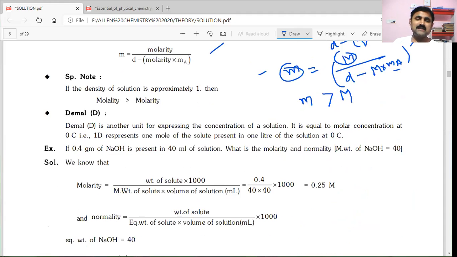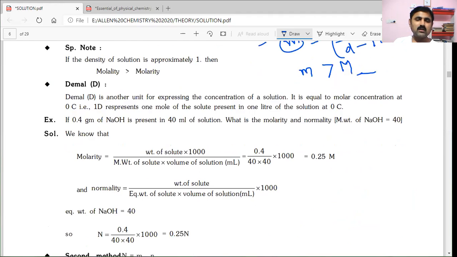Okay. Another terminology, that is Dmol. Dmol is another unit for expressing concentration of solution, equal to molar concentration at 0 degrees Celsius. Here 1D represents 1 mole of solute present in 1 liter of solution at 0 degrees Celsius. It is rarely used, and Dmol is one of the important terminologies only in the olden days.